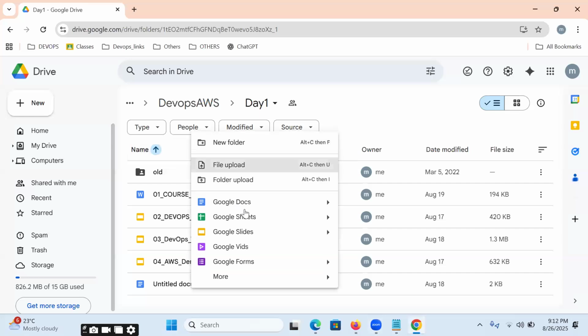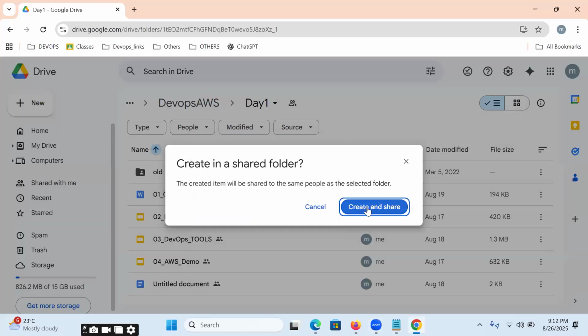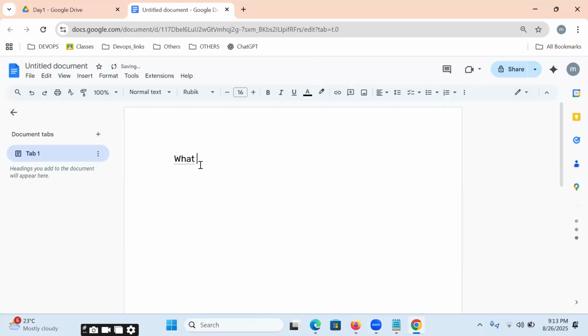So today we are going to be learning and understanding. First, what is this course? DevOps with AWS with AI.